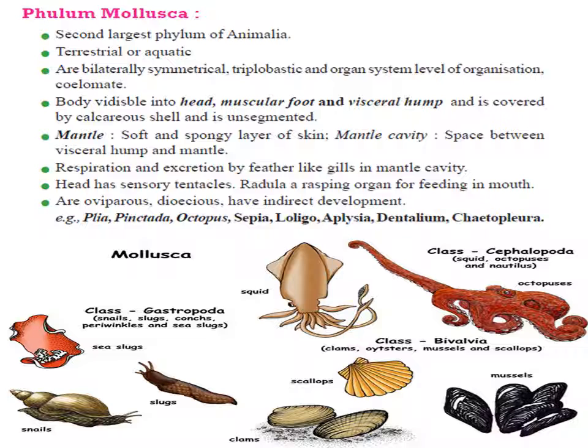The circulatory system is open type and the body fluid is called hemocyanin. The blood is not red in color, the blood is bluish in color. The mouth contains a file-like rasping organ which is called radula. These animals are unisexual, fertilization is internal, and development includes larval stages. That means indirect development is there. Examples: octopus, sepia, pila, Chaetopleura, Loligo, they all are examples of phylum Mollusca.